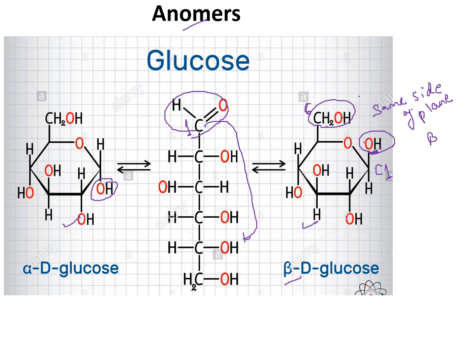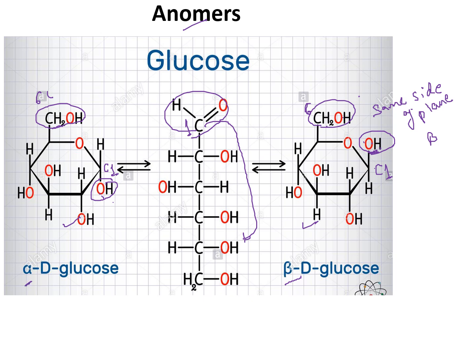And if you see this CH2OH, the sixth carbon, and this OH on C1, the anomeric carbon, here they are on the opposite side of the plane. This is above the plane, and this OH is below the plane. So they are on the opposite side of the plane. That's why this is called an alpha configuration.